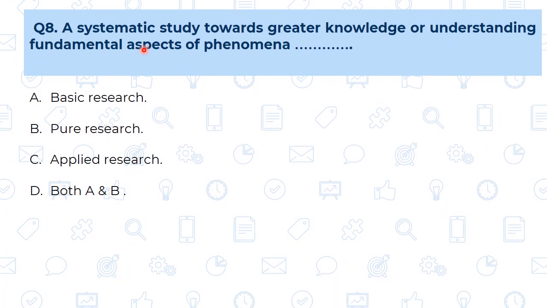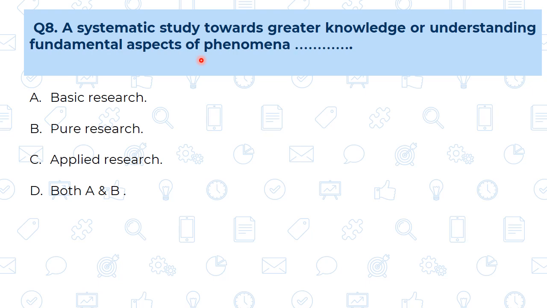Question number 8. A systematic study towards greater knowledge or understanding of fundamental aspects of phenomena. A, basic research. B, pure research. C, applied research, or D, both A and B. See, a systematic study towards greater knowledge means the researcher is carrying out research just for knowledge's sake, or to understand fundamental aspects.